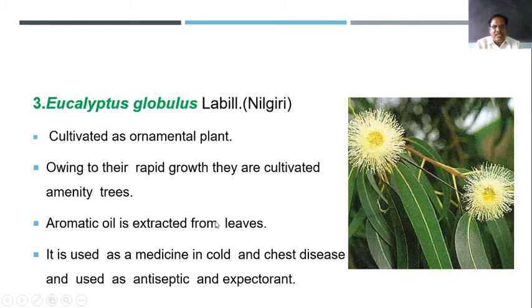Aromatic oil is extracted from the leaves, and this oil is used as a medicine in cold and chest diseases, for the preparation of many such medicines. One more thing, for tooth problems it is used as an antiseptic. So this is a large tree.